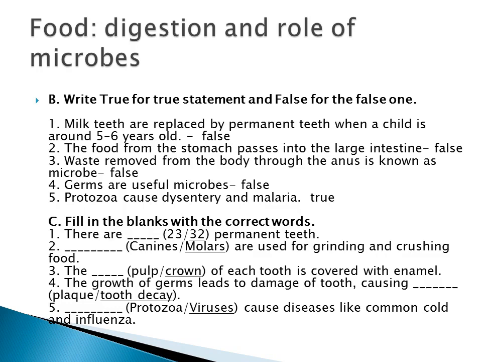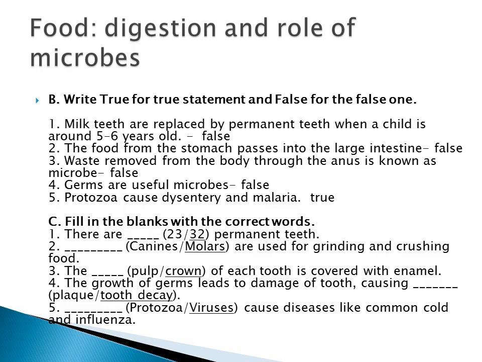Second one, the food from the stomach passes into the large intestine. It is false, because the food from the stomach first passes to the small intestine. So the answer is false. Third one, waste removed from the body through the anus is called a microbe. No, it is not a microbe, it is feces. So the answer is false.